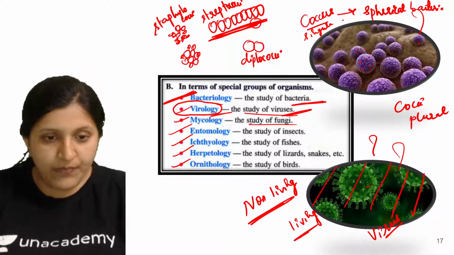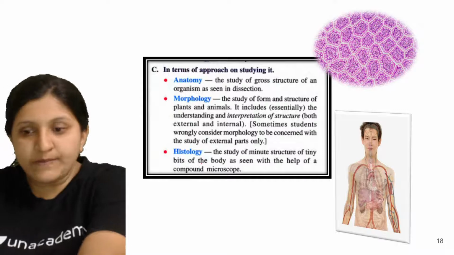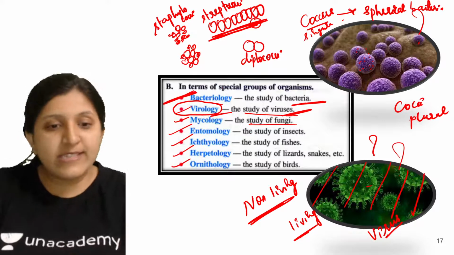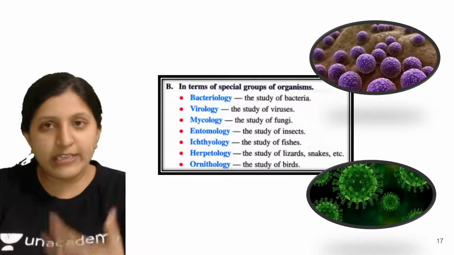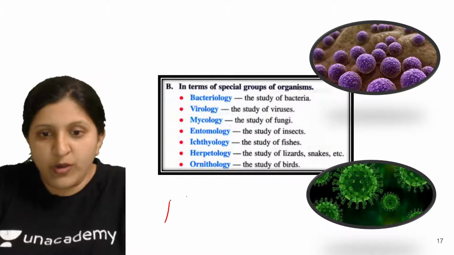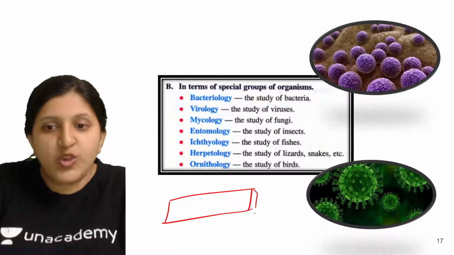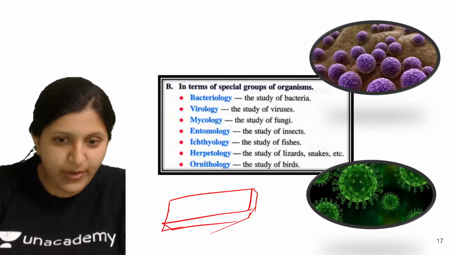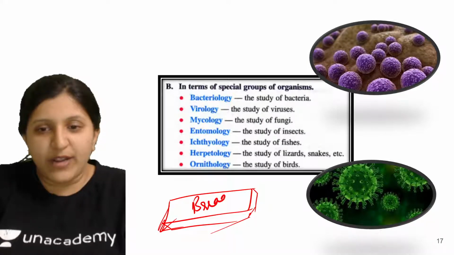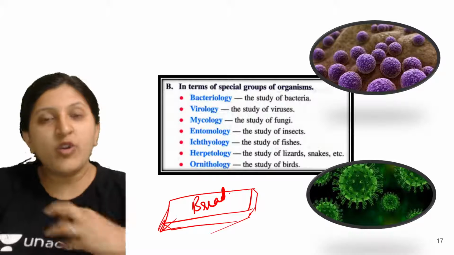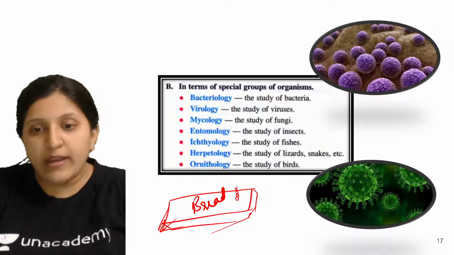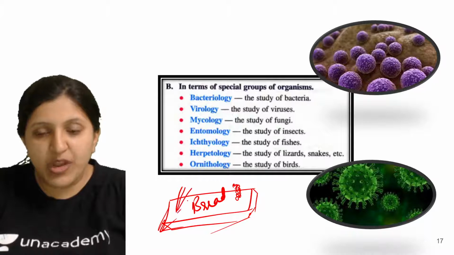Now when we mention fungi, if you keep a bread open in your home and you do not look at it for a longer time, you have forgotten it, you can see a growth of fungi. Black fungus growth you can see on this one. It can have a chain-like structure also.